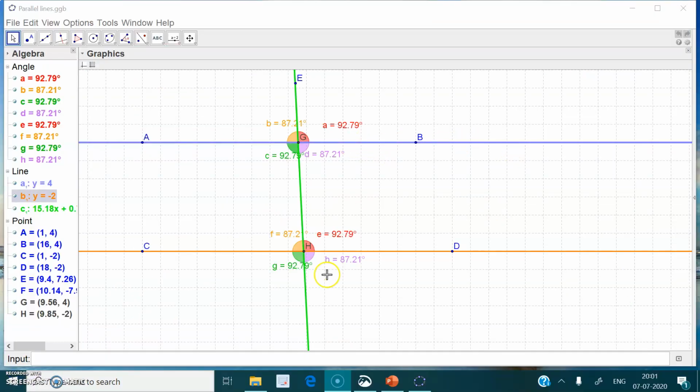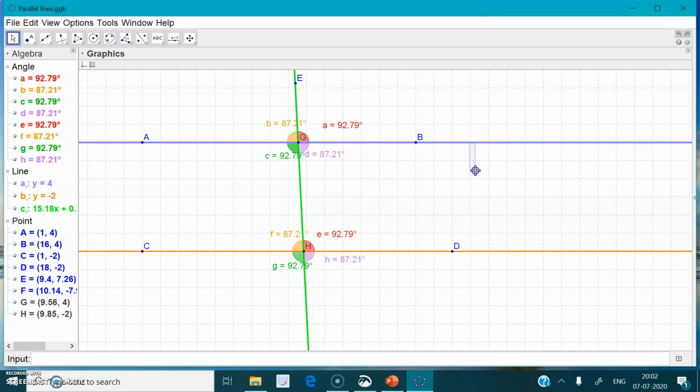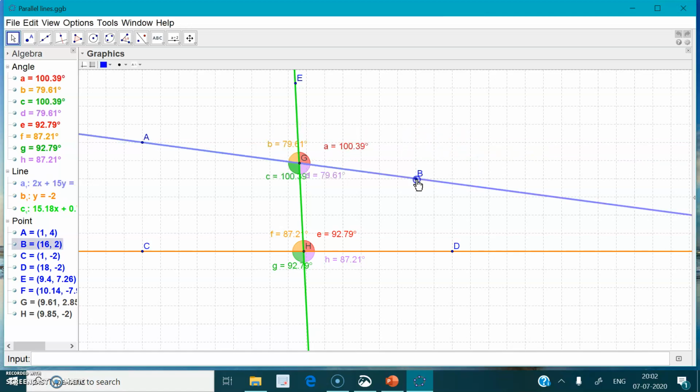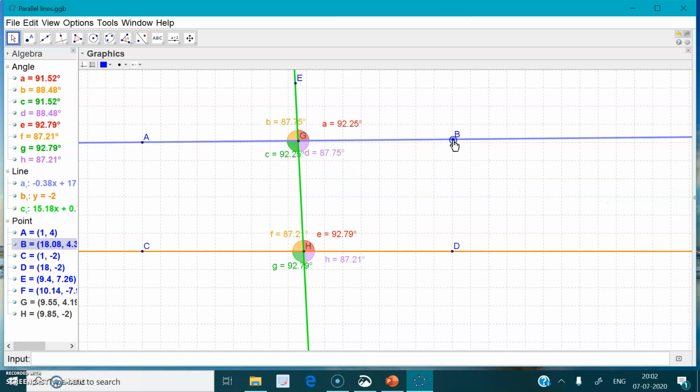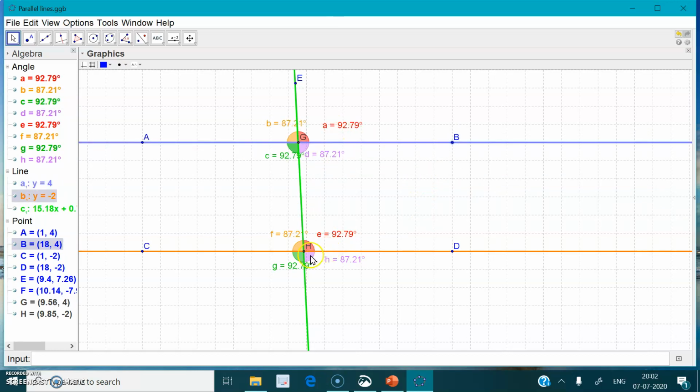Now here again we have AB parallel to CD. These are the corresponding angles: angle A and angle E, angle B and angle F, angle C and angle G, and angle D and angle H. You can see, since the lines are parallel, the corresponding angles are of equal measures. Let's check what happens when the lines are not parallel. Let me try moving the line. See, when the lines are not parallel, the corresponding angles are not equal. All the measures change. Now if the lines are parallel and one pair is equal, the remaining pairs are also equal.